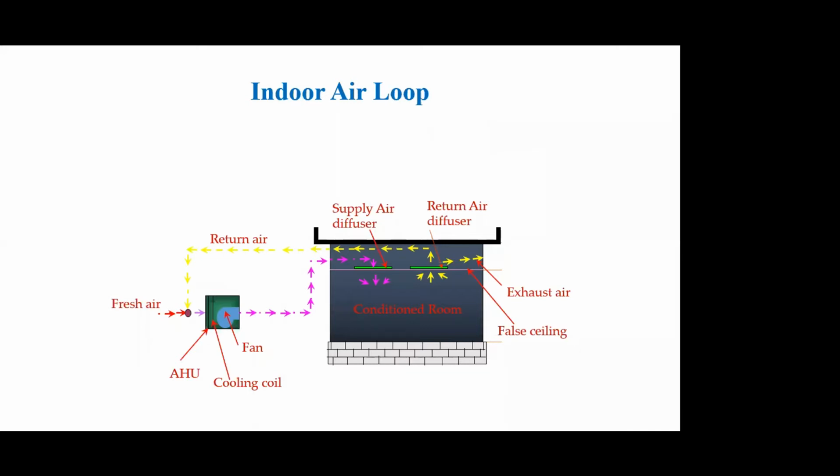Just to give you a pictorial look of the indoor air loop, typically here you see the air handling system, which has a blower, a lot of filtration system to clean the air, and of course the cooling coil. Chilled water comes into the cooling coil at 6 or 7 degrees C and comes out at 11 or 12 degrees C. The fan blows air into the conditioned space. You can see this magenta color, which represents the supply air or cold air into the conditioned space, which picks up the heat and moisture from the conditioned space and through this yellow loop goes back to the air handling unit.